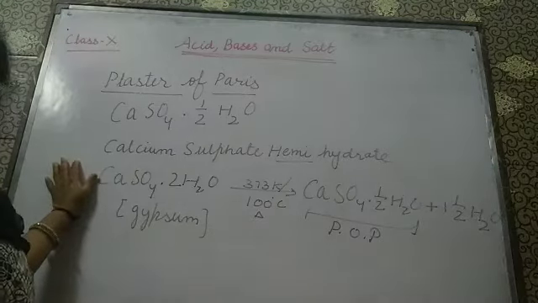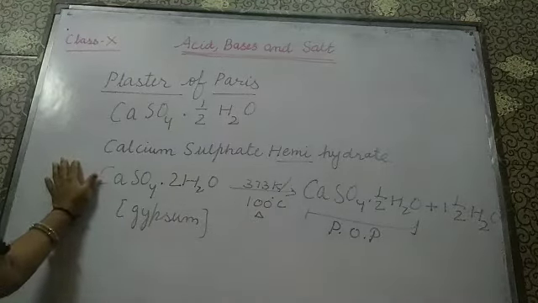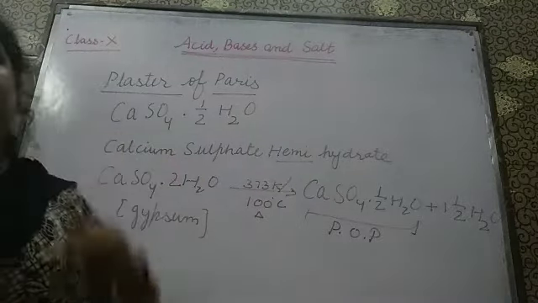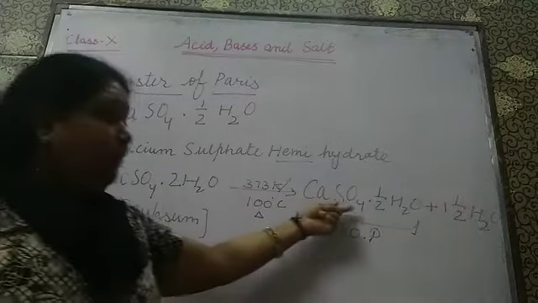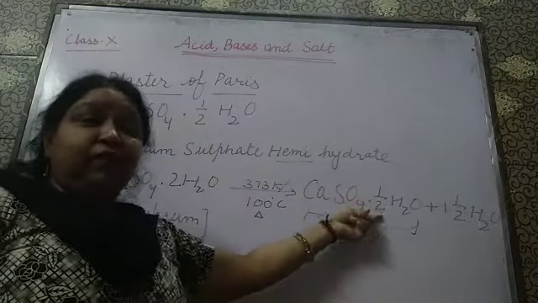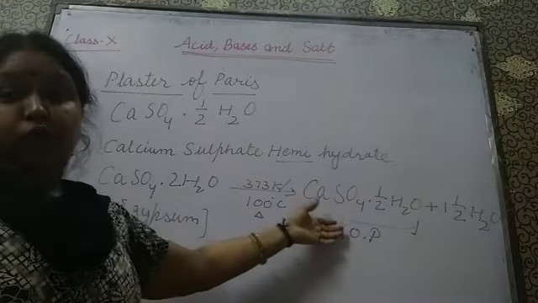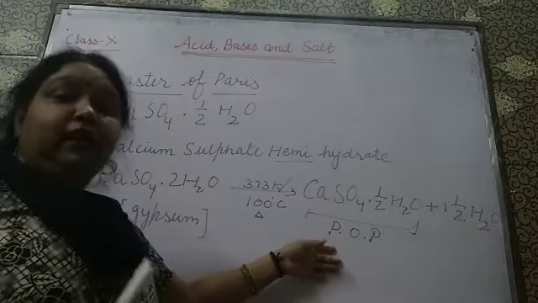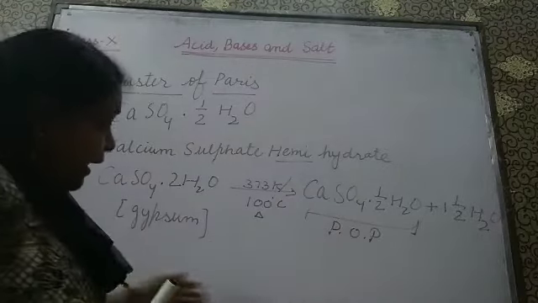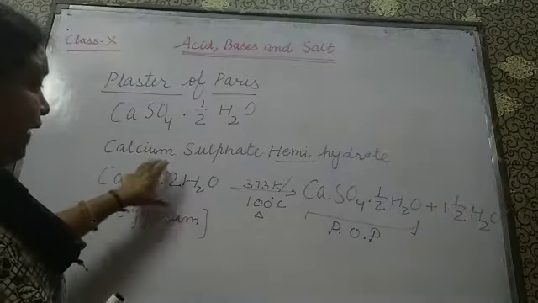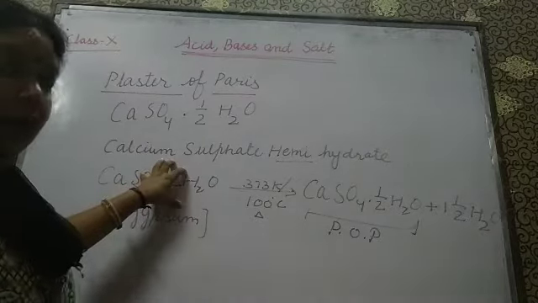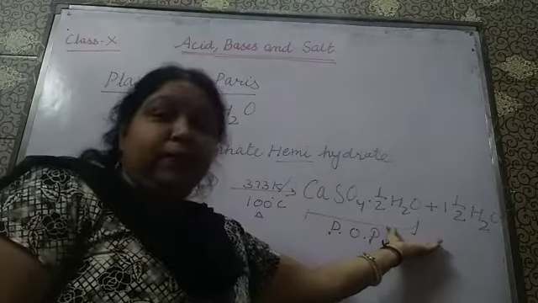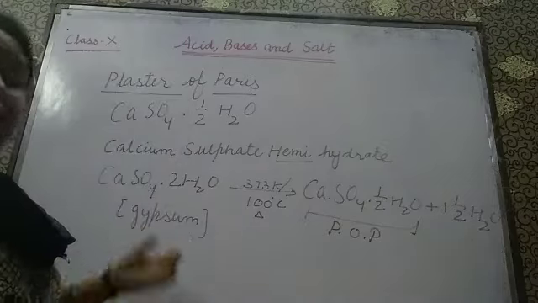Now, it was always suggested that we have to keep the POP in a moisture proof container. Why should we always keep it so? You know that it has only half water molecule, and when it is kept in the atmosphere, what will happen? It can absorb more water molecules, and again it will become gypsum. So whatever is the reactant here and the product in this, the roles will get exchanged. In this, the product will become the reactant and the reactant will become the product.